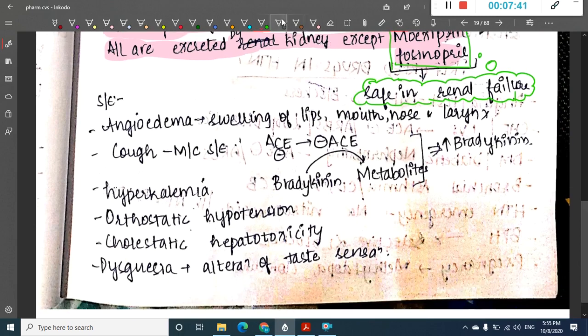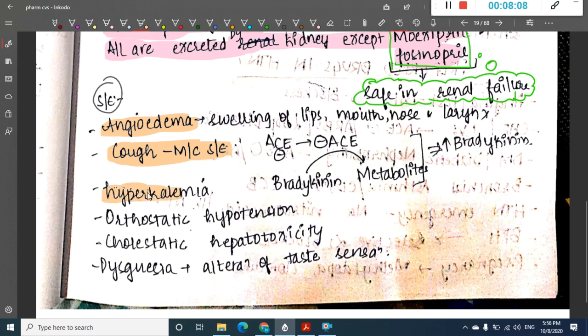Now let us see what the side effects are. The side effects of these drugs are, first, angioedema. What does angioedema cause? Angioedema shows swelling of lips, mouth, nose and larynx. What is the most common side effect? The most common side effect is cough.